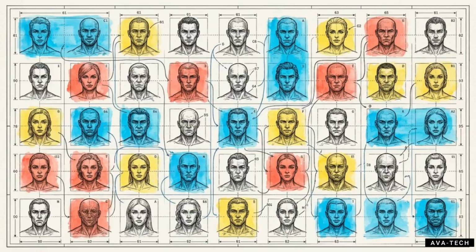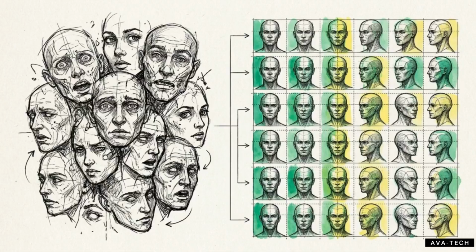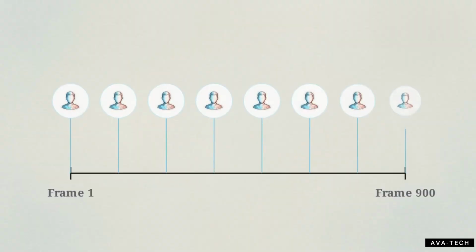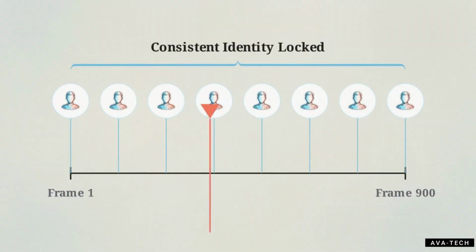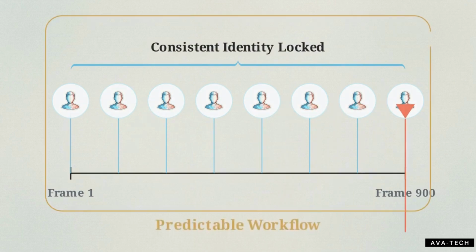Top View Canvas and the Seedance 2.5 model handle this by imposing narrative structure across 30 seconds of footage, maintaining 30 distinct character identities simultaneously. This continuity is what turns a generative model into a production tool. When character traits are locked in from frame 1 to frame 900, you can build a predictable, repeatable workflow.